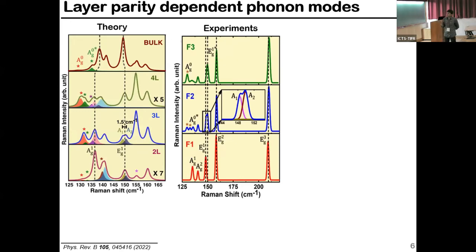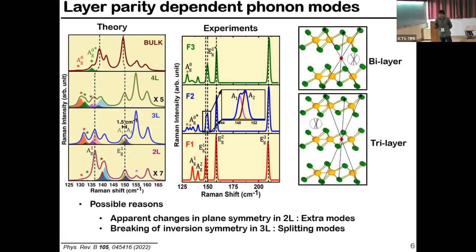Okay, so experimentally also, you can see from here to here that we get extra modes and also peak splitting. A possible origin of this extra peak and peak splitting may be this: in monolayer, the inversion symmetry is here, so there are crystallographically 2 independent Re atoms.